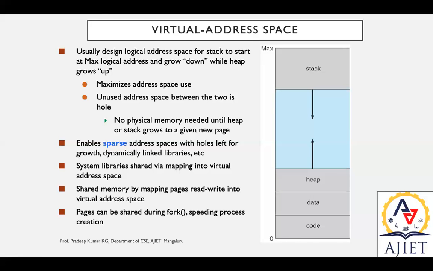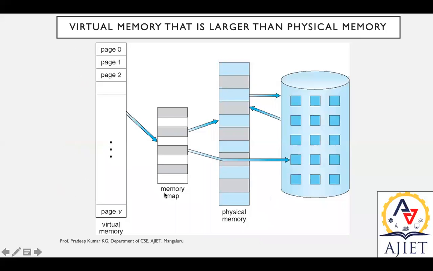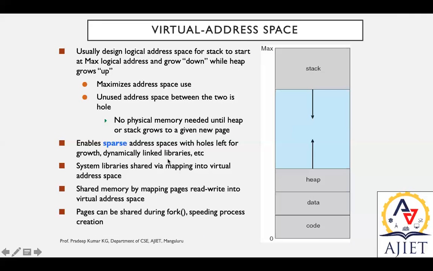On the other hand, virtual memory allows sharing of files and memory by multiple processes. How to share? For example, this space can be allocated to a particular process, and this process's result may be utilized by another process. During that period, we map this space using a memory map. Over here we have a sparse area, that is, a hole, which is used for dynamic linkages.